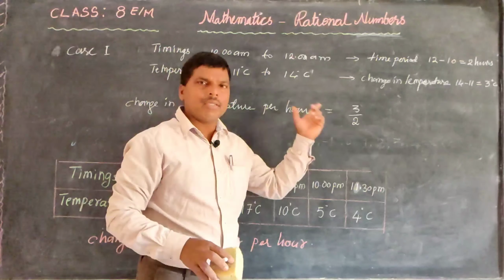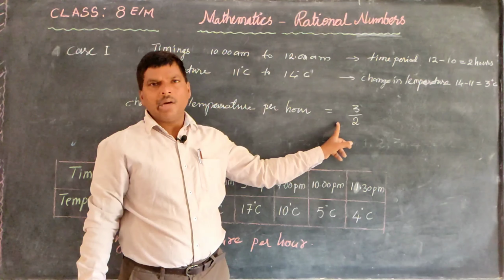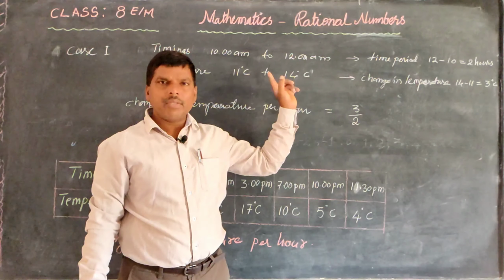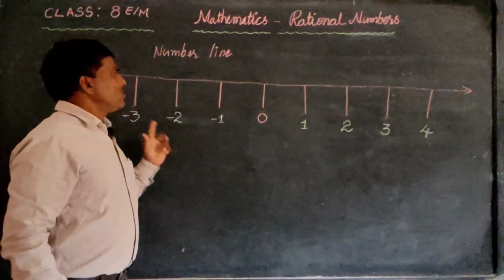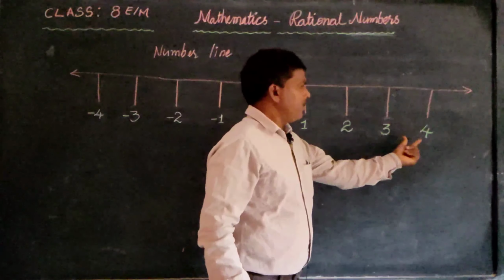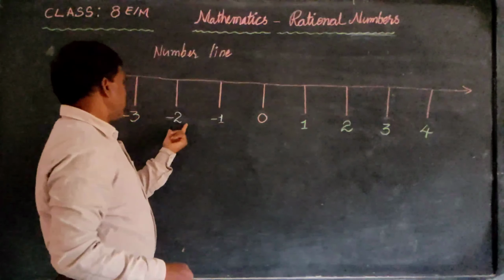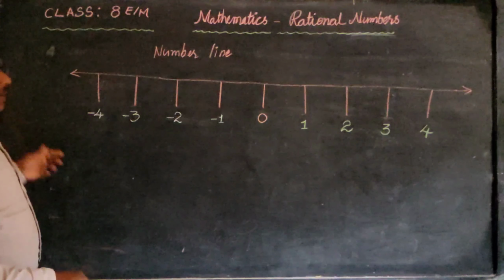This number does not belong to the natural number set, whole number set or integers. It is different from natural numbers, whole numbers and integers. See here, this is a number line. On this number line, 0, 1, 2, 3, 4, 5, 6 like that on the right side, and minus 1, minus 2, minus 3, minus 4, minus 5, minus 6 on the left side.